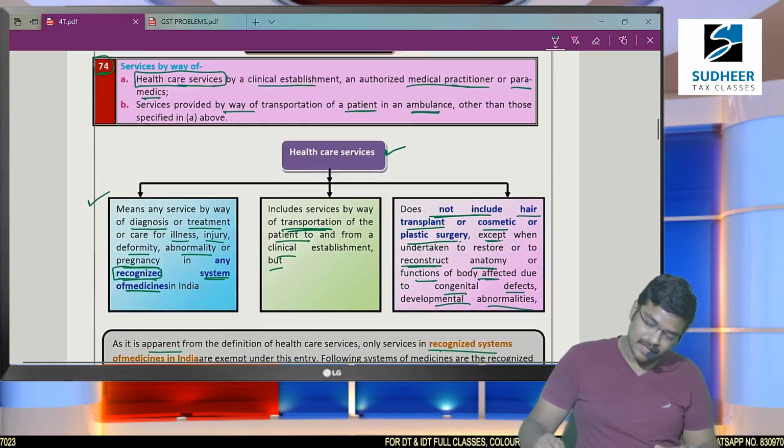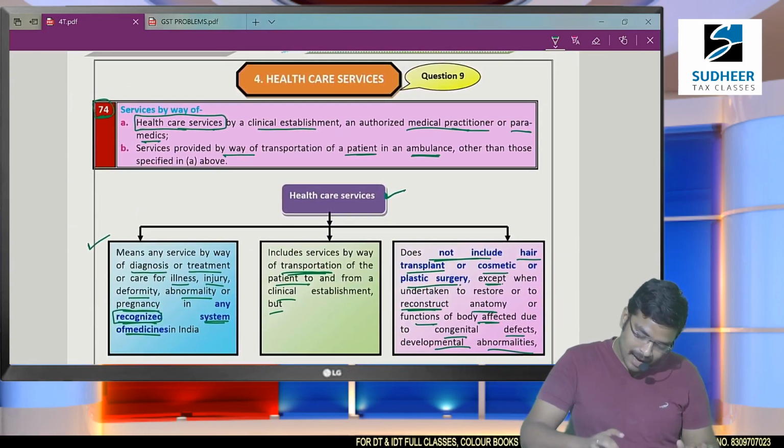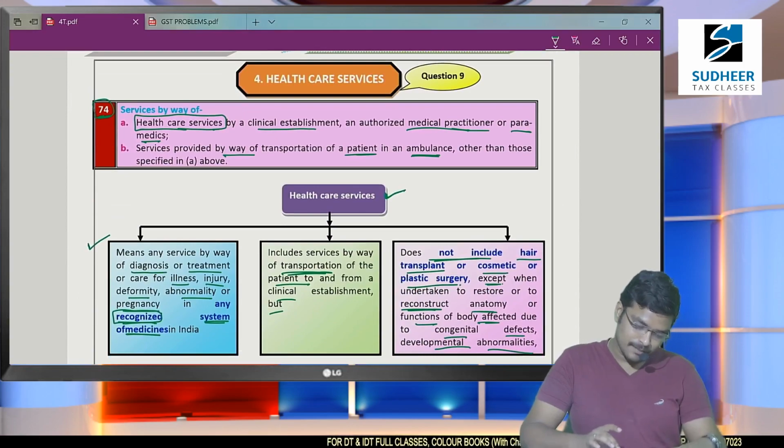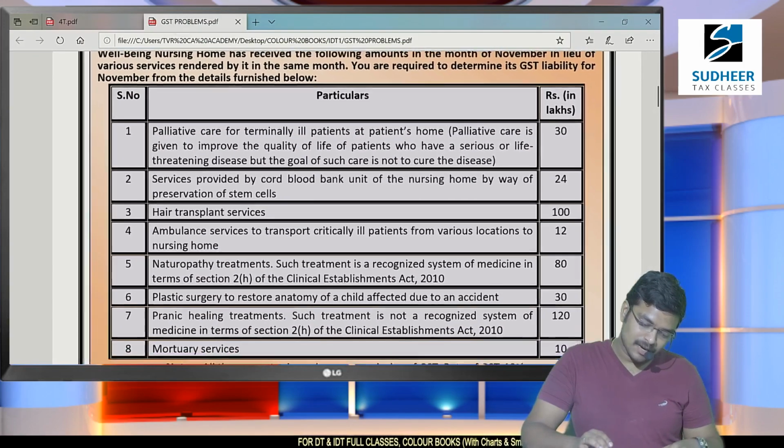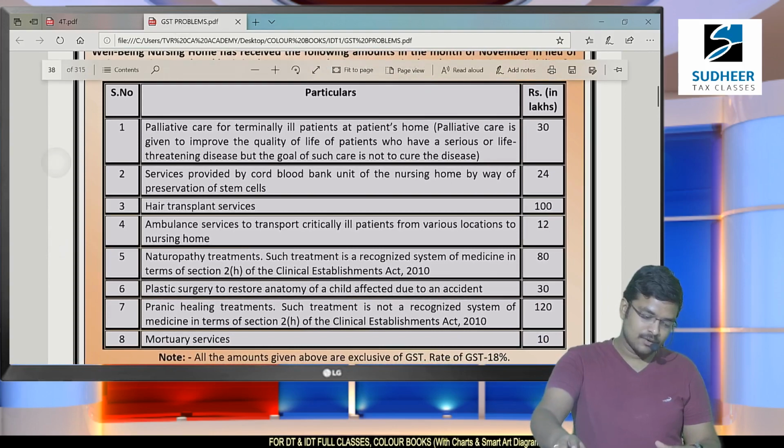from GST. Here we have a problem, question number 9. Let us discuss such a question so that we will get much more clarity in the aspect. Go through this question once.